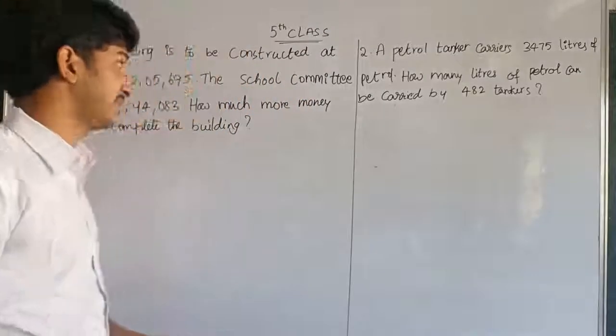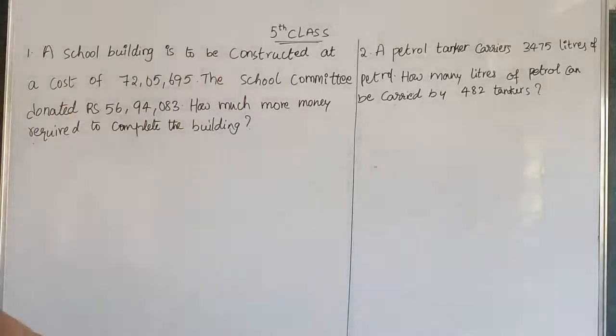So see the first problem here. A school building is to be constructed at a cost of 72 lakhs 5,695 rupees. So the school committee donated 56 lakhs 94,083 rupees. How much more money is required to complete the building?